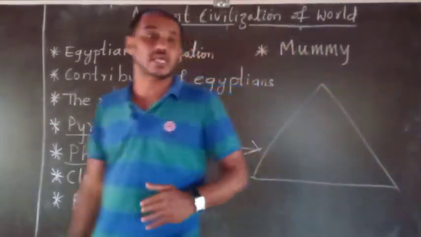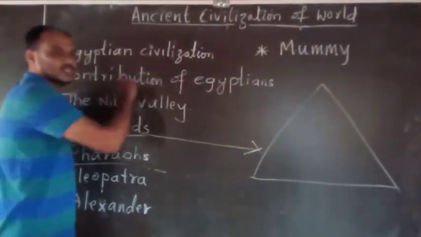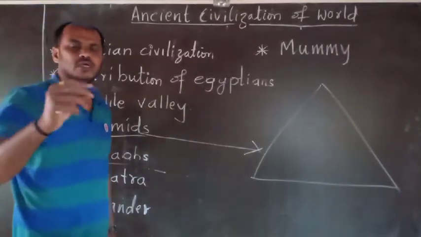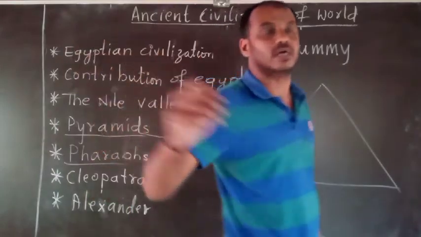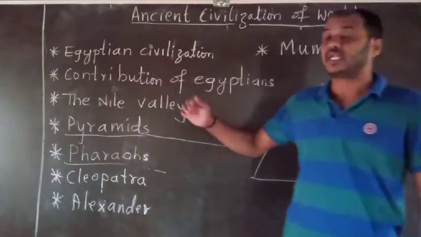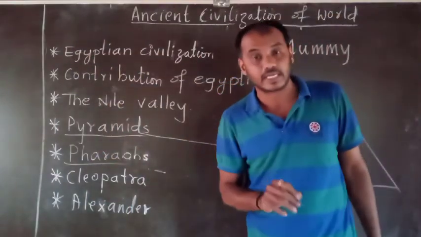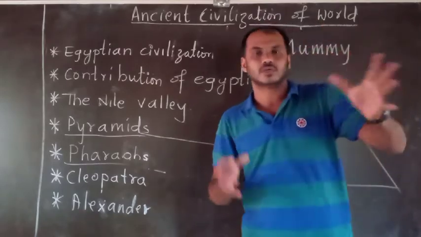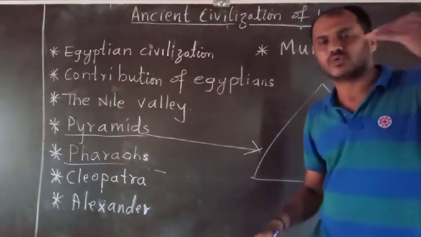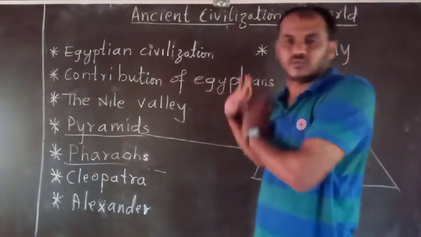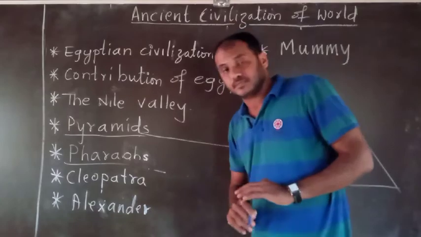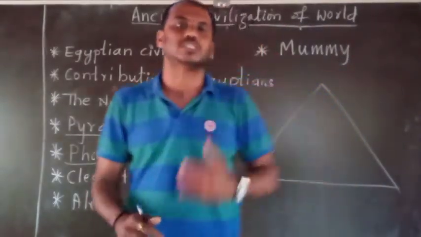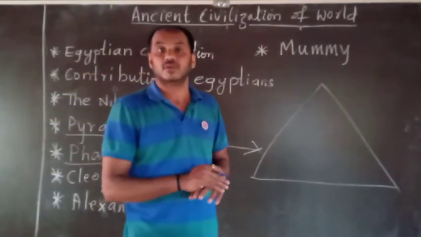So this is regarding the Egyptian civilization. Whatever we have today, the skill of writing and the calendar, how to preserve the body, life after death: thinking of life after death, each and everything was given by the Egyptians themselves. And the idea of the pyramid structure. Today also if you go to Egypt, you can witness the pyramids.